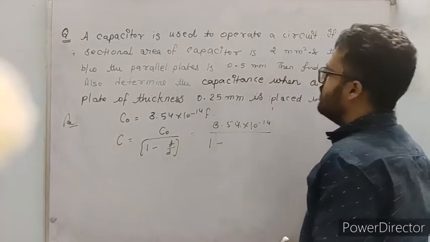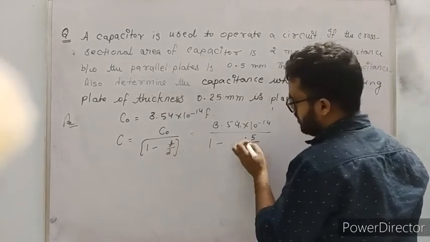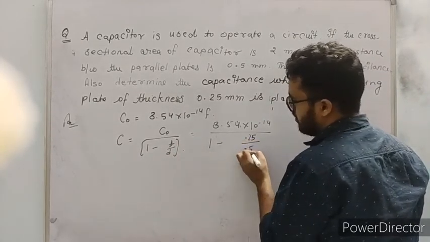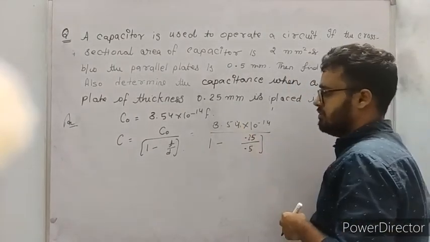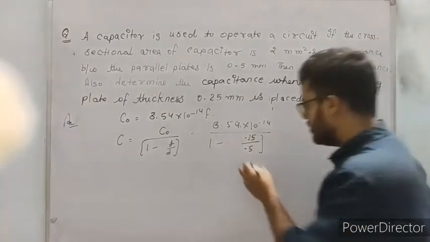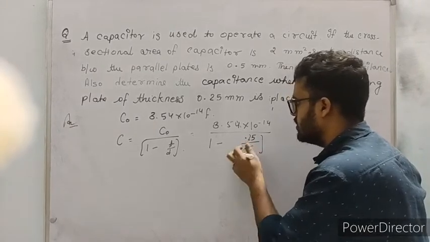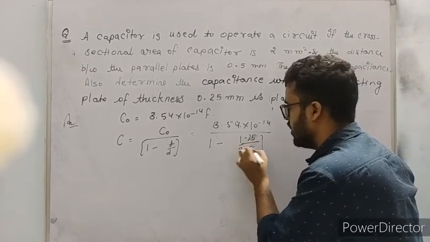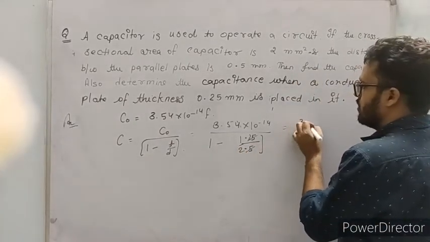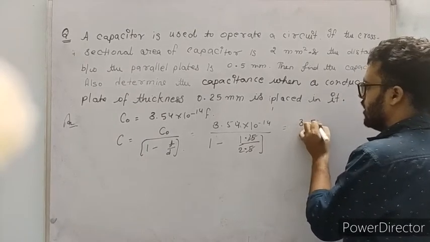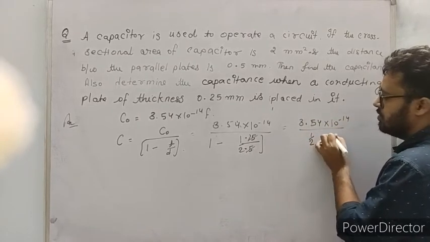T by D, what is the value of T? That is 0.5. And what is the value of D? 0.25. T is given. So it comes 0.5 and 0.25. If I remove the points, it is simple, it comes 1 by 2. 1 minus 1 by 2 comes equal to 1 by 2. Is it true? And this 2 will go up.